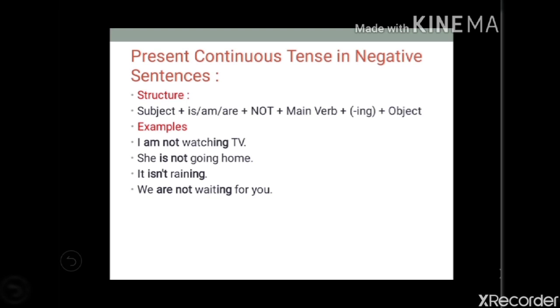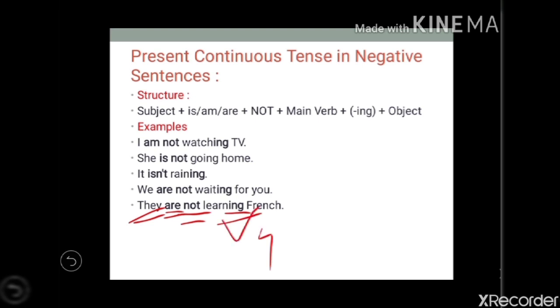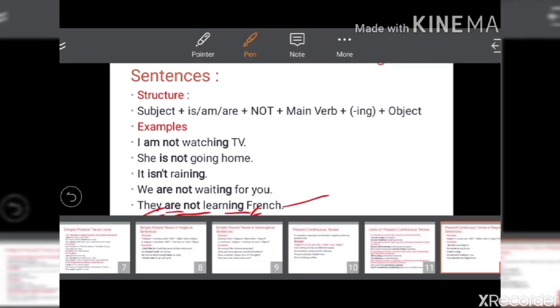Then you have to take not and then the V4 form, that is main verb plus ing form, and then you have to take the object. So, they are not learning French. They is the subject, are is the to be helping verb, not, and then the ing form, that is V4, and French is the object.